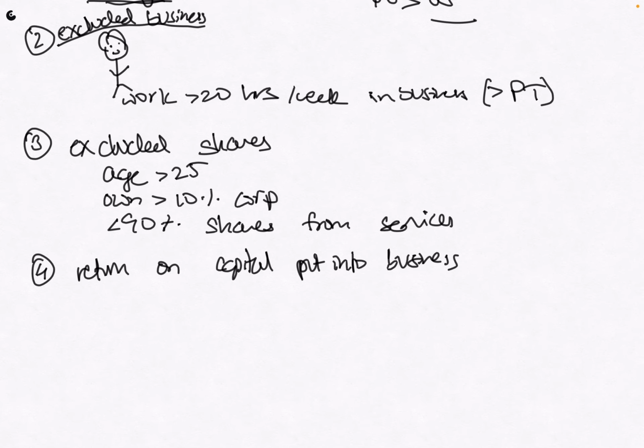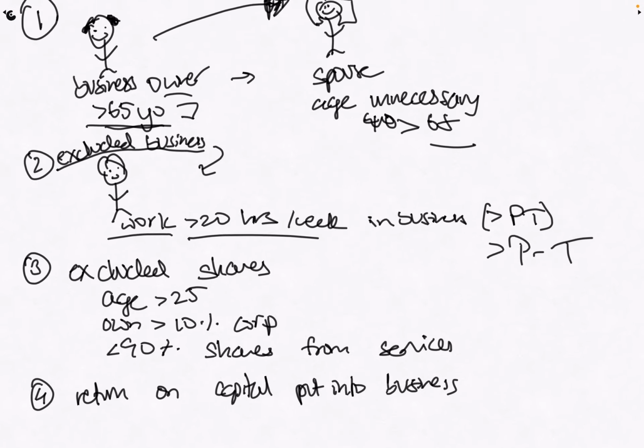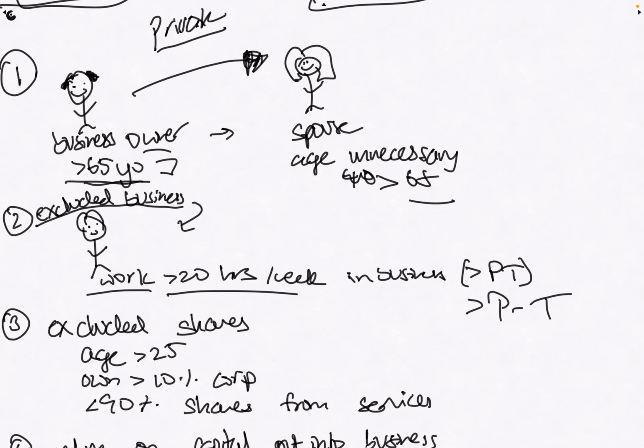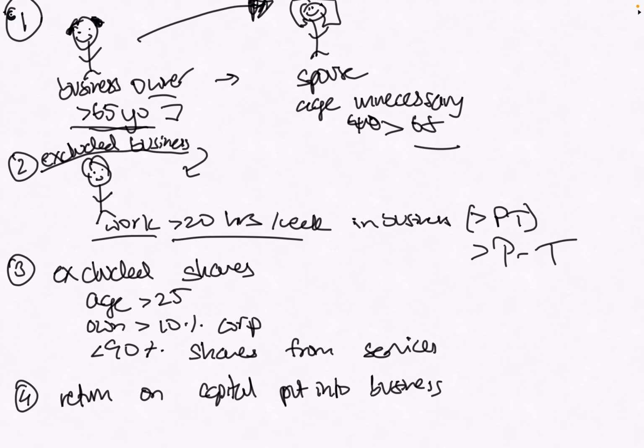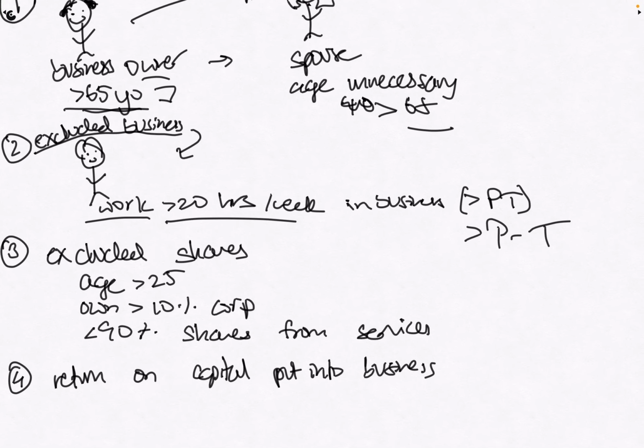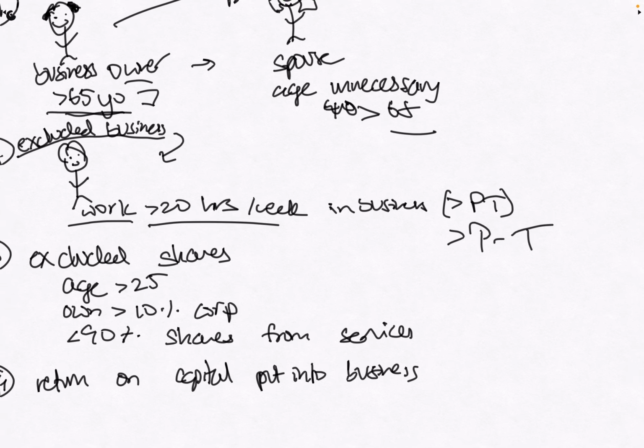I'm not really sure why this rule is called excluded business, but let's say that I work at the company. I work greater than 20 hours a week, so basically it's more than a part-time job. In that case, I won't have to pay under the TOSI rules. I think that's because if I'm working basically full-time at a company, it means I'm actually a worker.